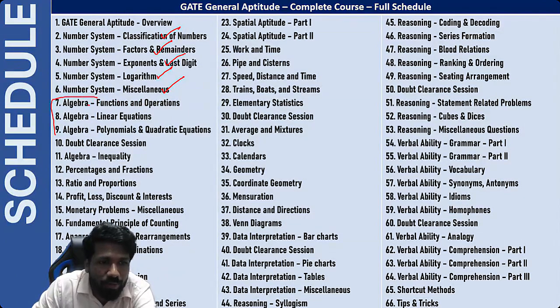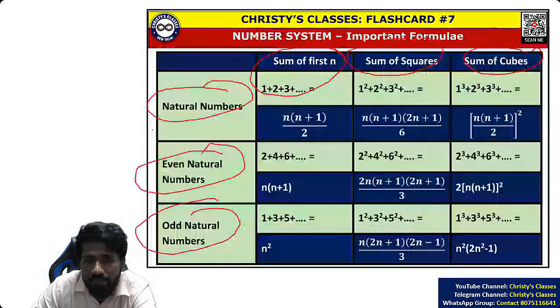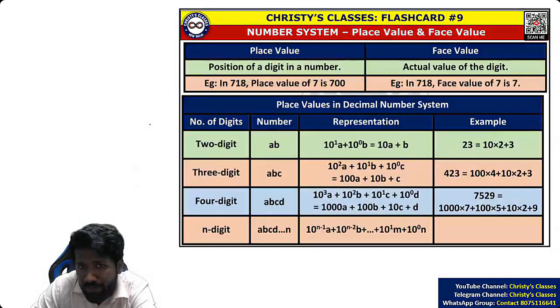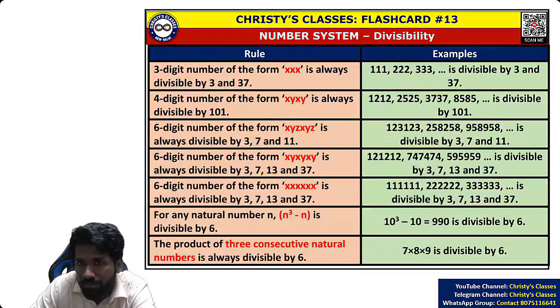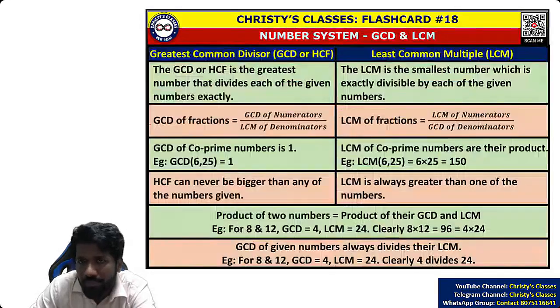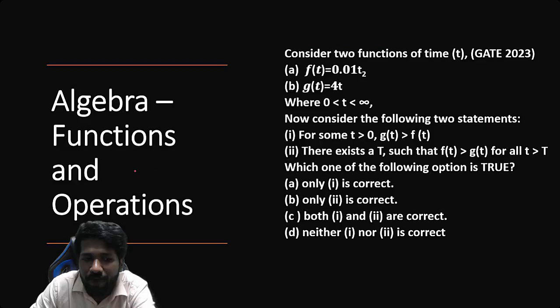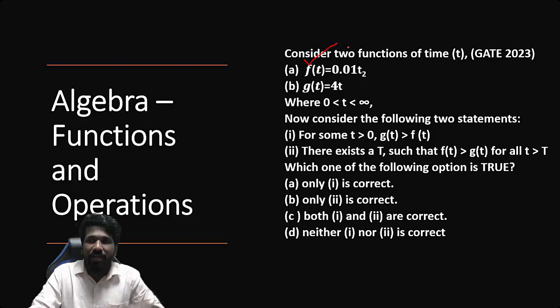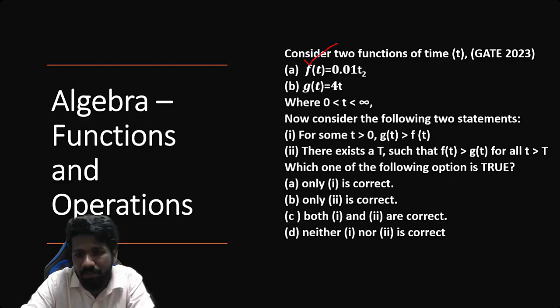Now number system unit का continuation है algebra वाला unit. उसमें 4 chapters हैं. I will elaborate. So number system, 30 flashcards are there for number system alone, so that you get a complete idea of all concepts of number system. उसके बाद we will discuss algebra also. Algebra, functions and operations. GATE का एक favorite topic है functions and operations. CSIR exam prepare करने वाले students, CSIR में functions and operations are very limitedly asked, but GATE exam में ये more common topic है.